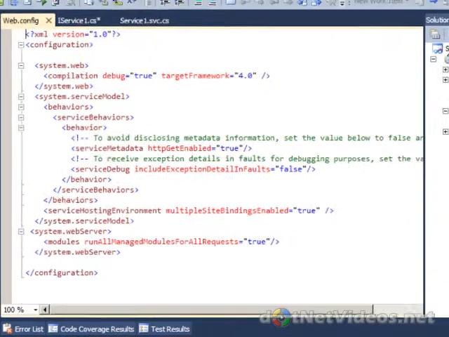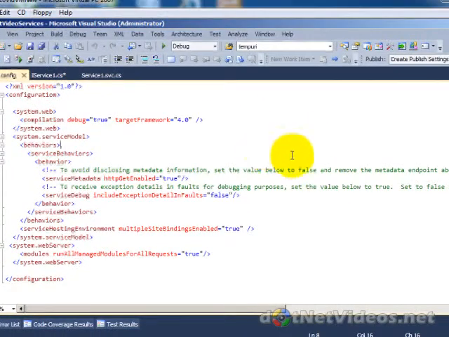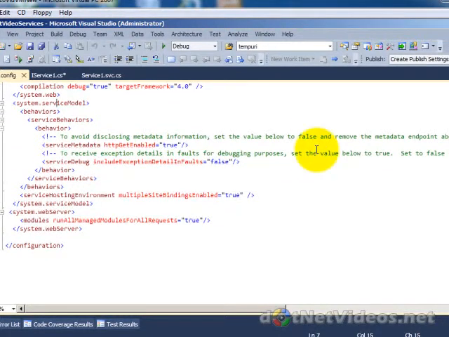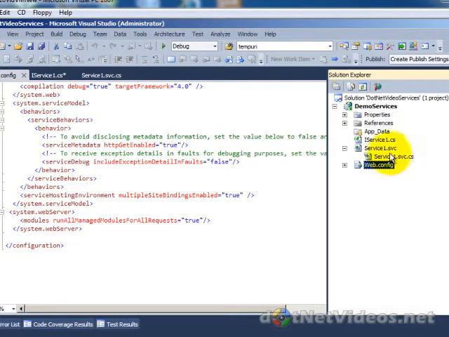And if we want to add new functionality, which we'll look at in a minute, we'll add it in the interface as well as in the class itself. Fairly straightforward. Simple web config file, not as much noise here now with this particular project type. Notice this is on the service side again. So we have some basic settings here that we get out of the box.